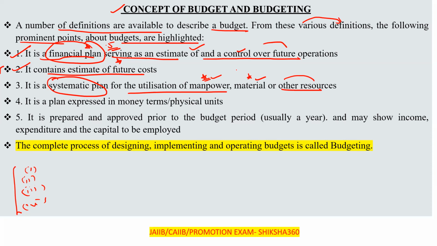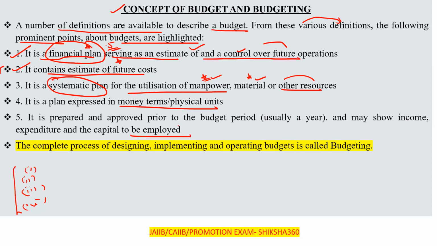Next one, fourth, it is a plan expressed in money terms or physical units. Fifth one, it is prepared and approved prior to the budget period, that is usually a year. It may show the income, expenditure and the capital to be employed.